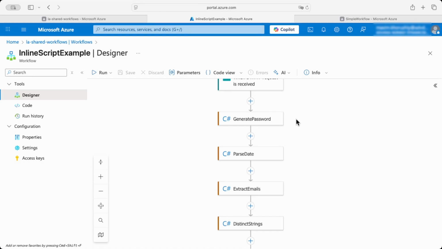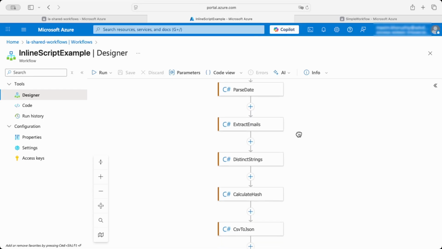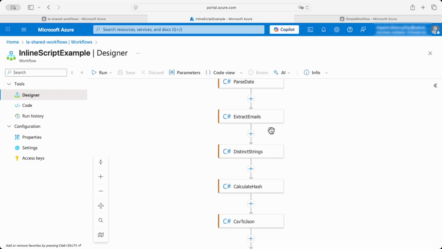The next one will parse date. The workflow will give it an unformatted date, and this will generate a date where the year, month, and date are separated with the dash sign. Extract emails will take a text, find email addresses, and present them in the output as a list of email addresses.